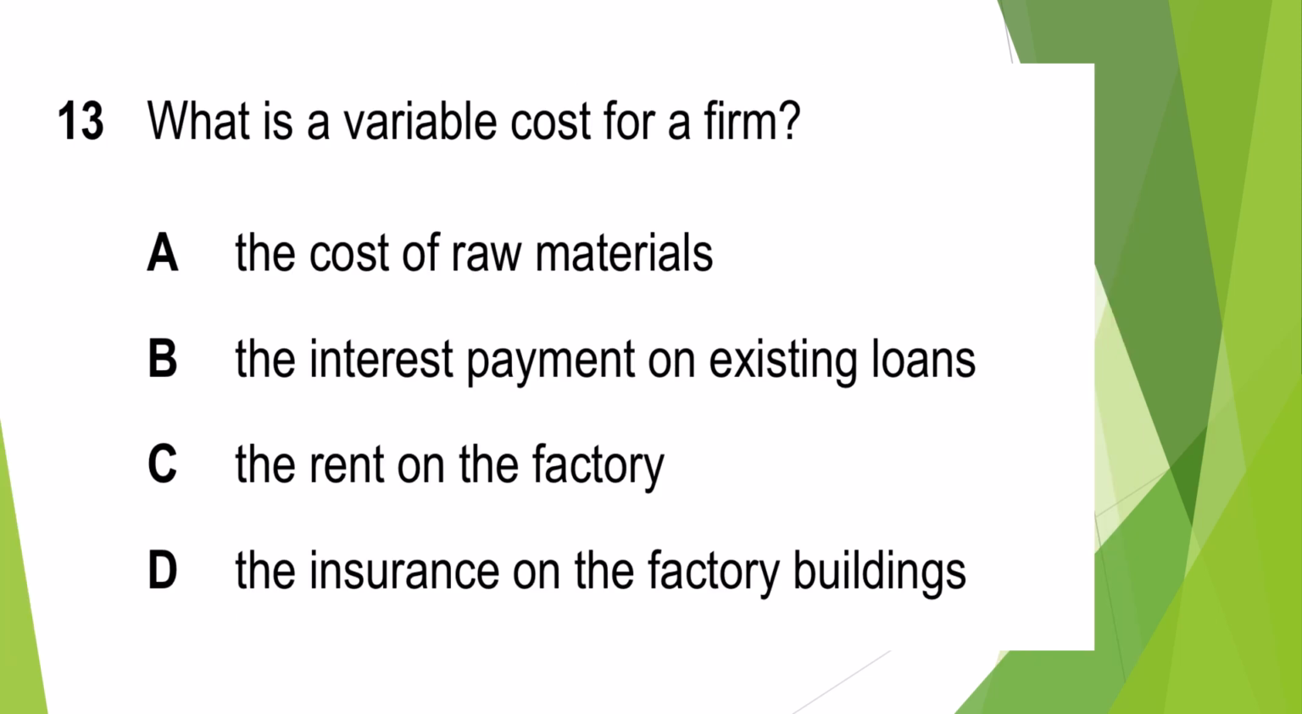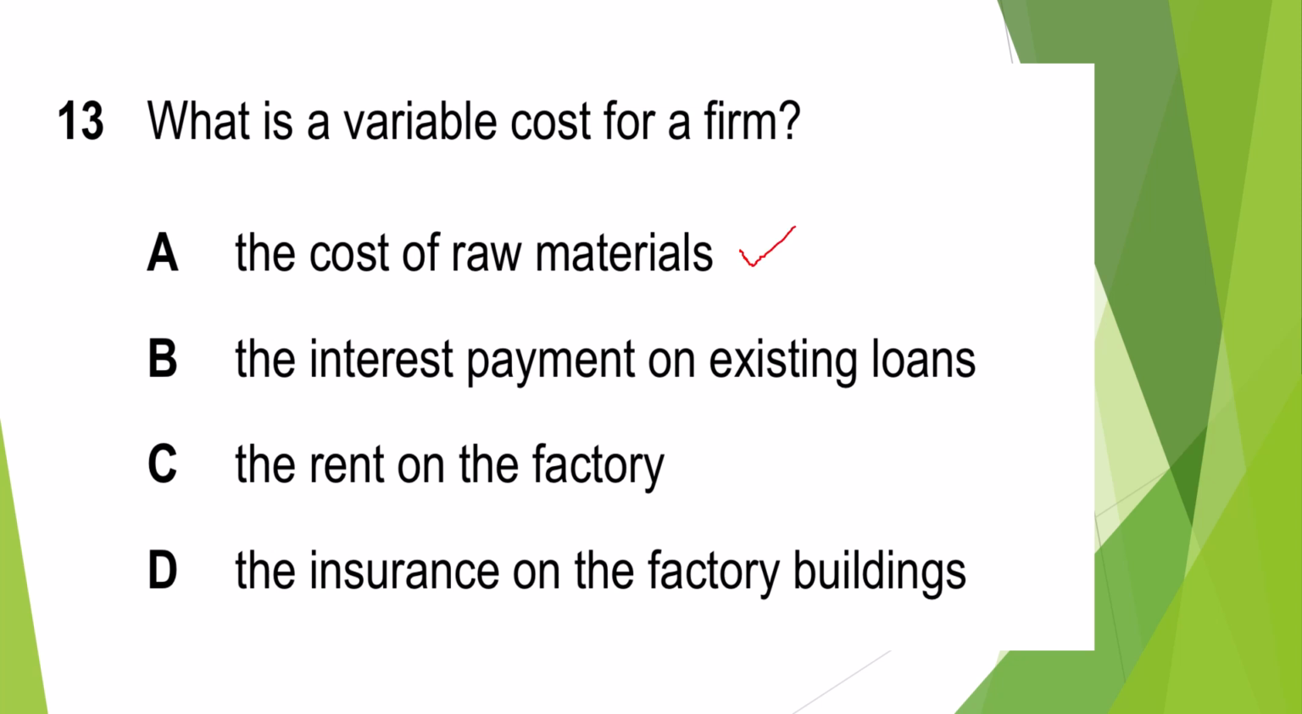Okay, what is the variable cost for the firm? Variable cost is the cost which changes with the level of output, right? So the cost of raw material, yes, if we are going to produce more goods, it means raw material cost is also going to increase. So A could be the answer. We need to look at the other ones.